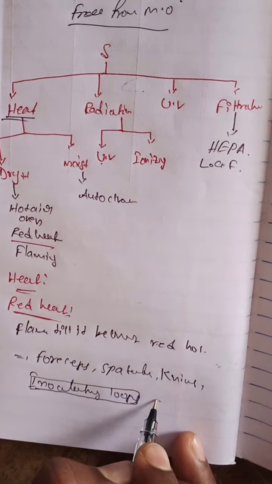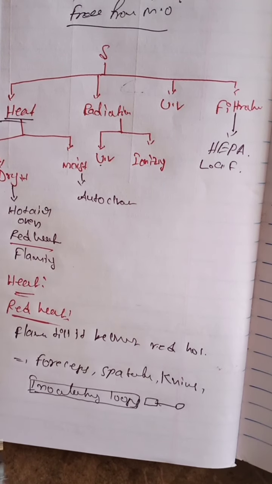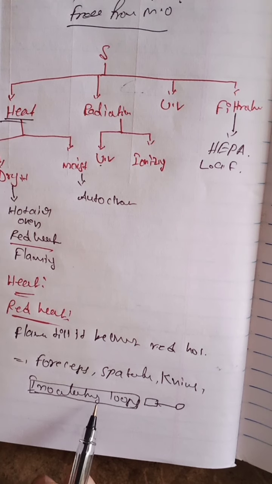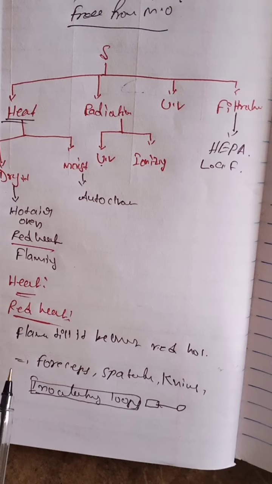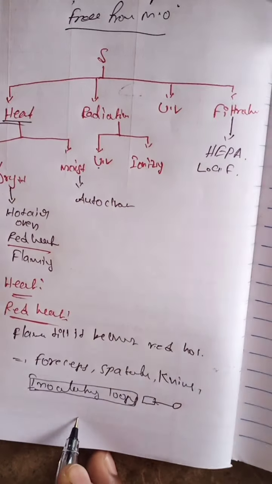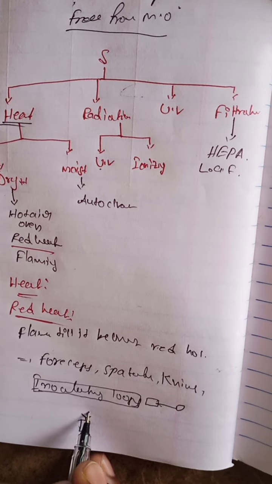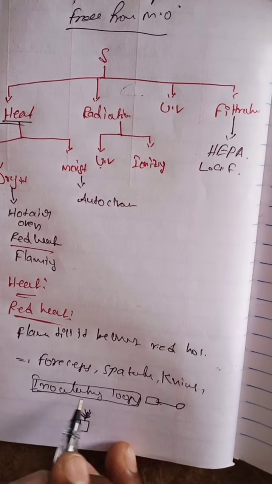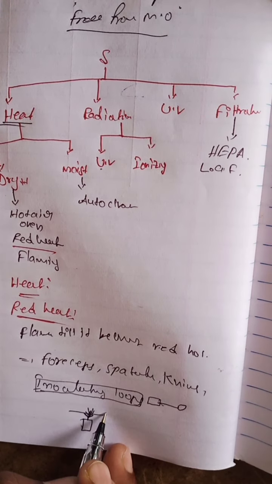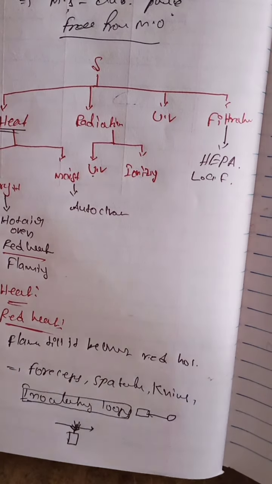The inoculating loop is sterilized by red heat sterilization. Spatulas and knives are also sterilized by red heat. You simply pass them through the flame, as with this candle. This is red heat sterilization.